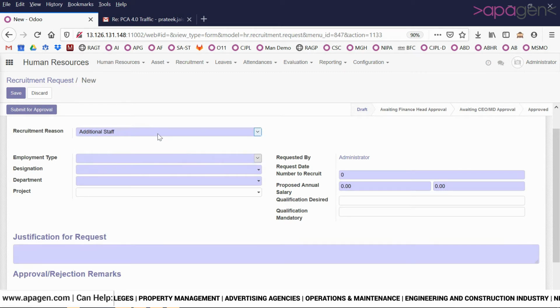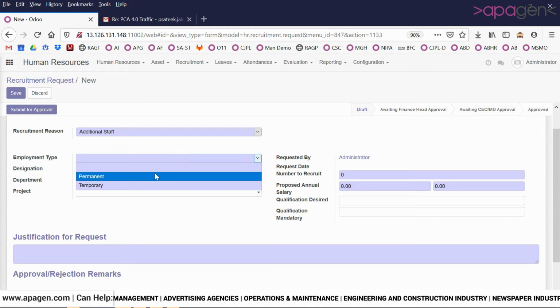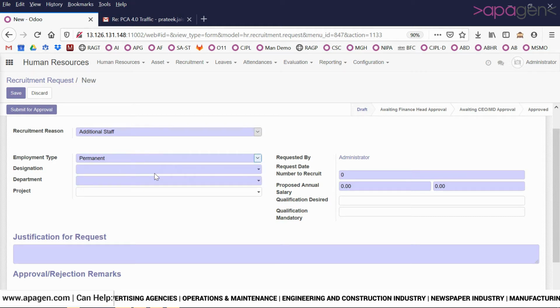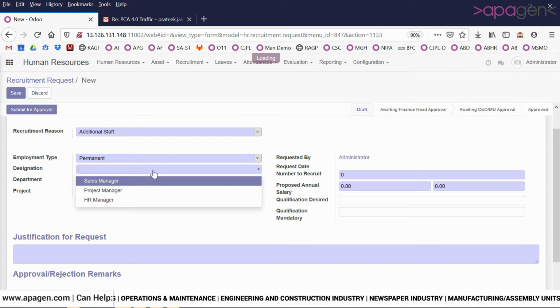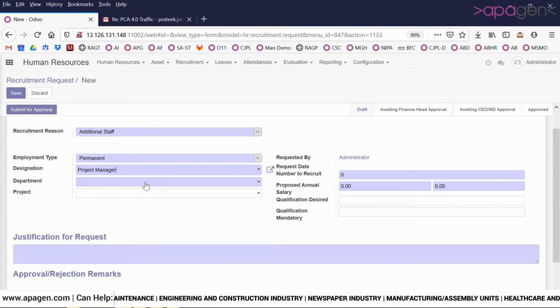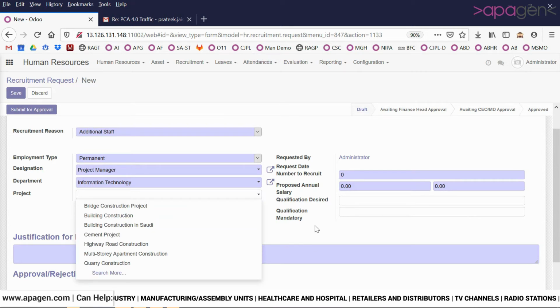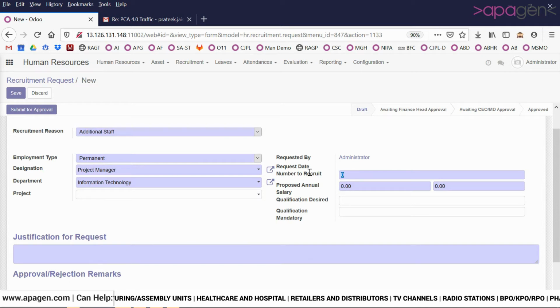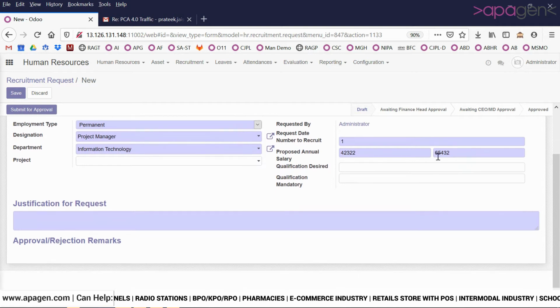Assuming it's a case of additional staff, then we will choose the type of employment that we are expecting, the designation for which we would like to hire, and the department. If there is a case of project management in your organization, you can choose the required project as well. You can define the number of people to be recruited, and the proposed salary that you expect to be given.